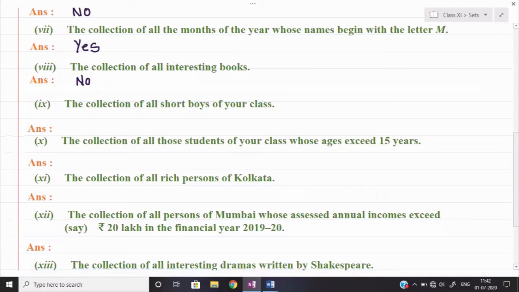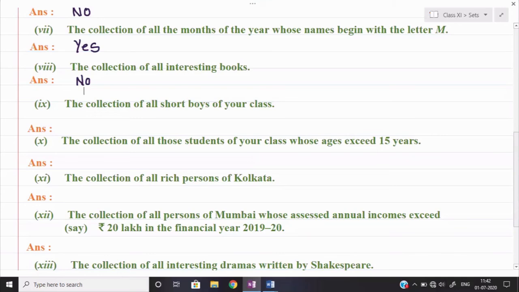We require the boys lesser than this height. For example, if we say below 150 centimeter or below 170 centimeter, I need the boys who are coming under that. So there is no proper measurement given to us. The definition of short is not clear, meaning the instruction about the short boys is not clear over here.